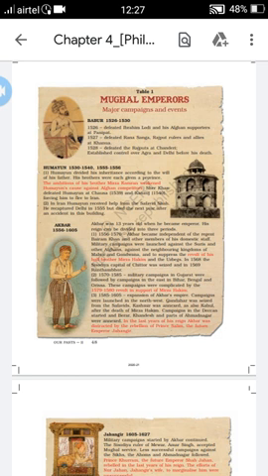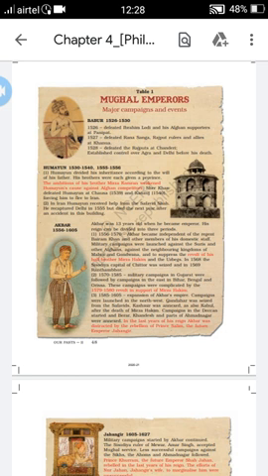He again attacked Delhi to take his throne and kingdom back in 1555.